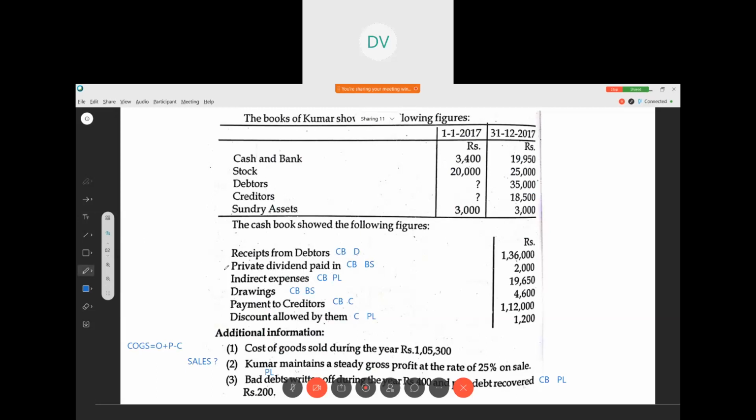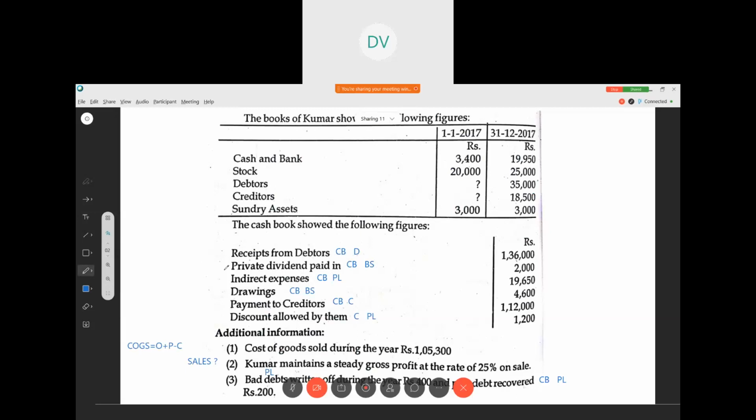Purchases is equal to cost of goods sold, see here, plus opening stock is there. So when it goes to the other side, it will be minus opening stock, right? So cost of goods sold minus opening stock. Closing stock is there; when it goes to the other side, it will be plus closing stock. Is it clear? If you are keeping the purchases here, then everything should move to the other side. So cost of goods sold. So opening stock, when it goes that side, what happens?